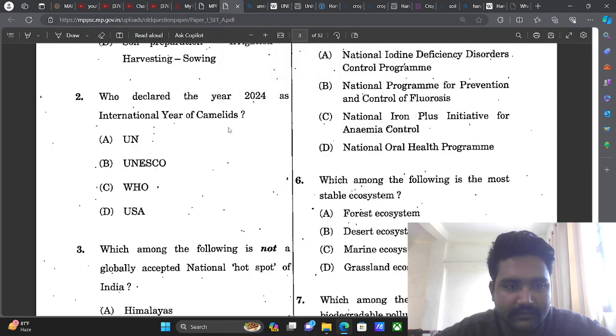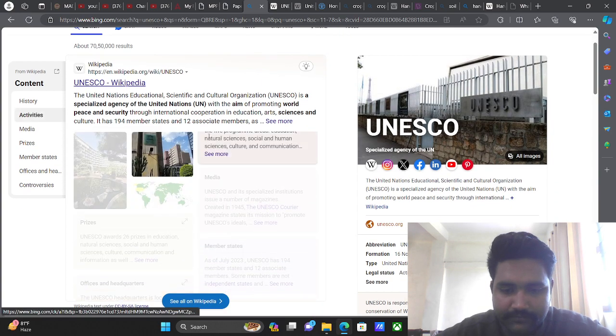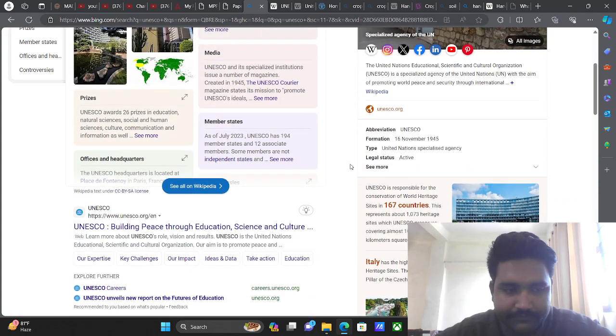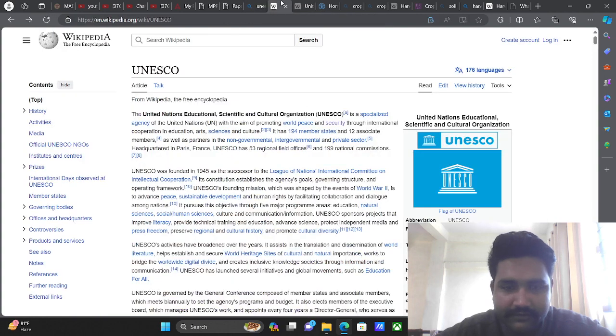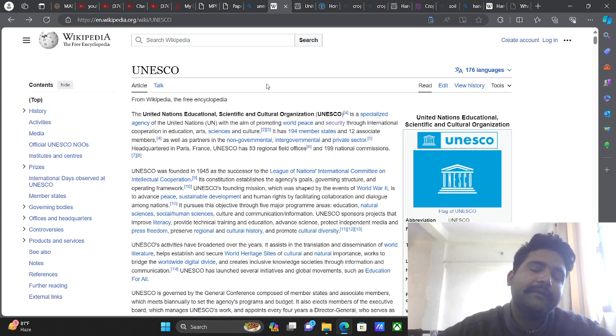Now the question is asking who declared the year 2024 as the International Year of Camelids. So basically the answer is UN, which is the United Nations. UNESCO is one of the organizations. WHO, we will also understand this. So UNESCO's headquarter is in which place? It is in France, right? We already discussed this, right? It is in Paris, France. So we will remember it by UNESCO Paris.